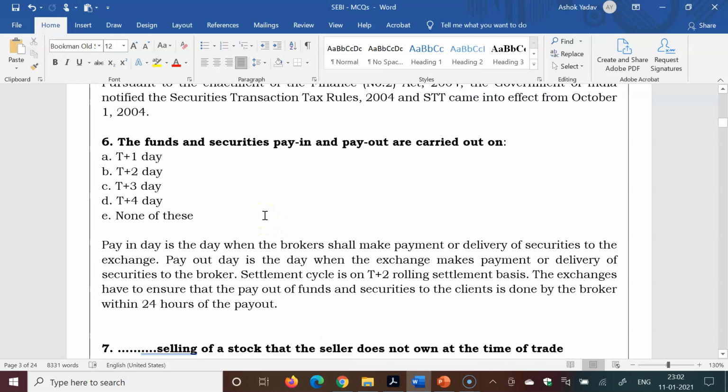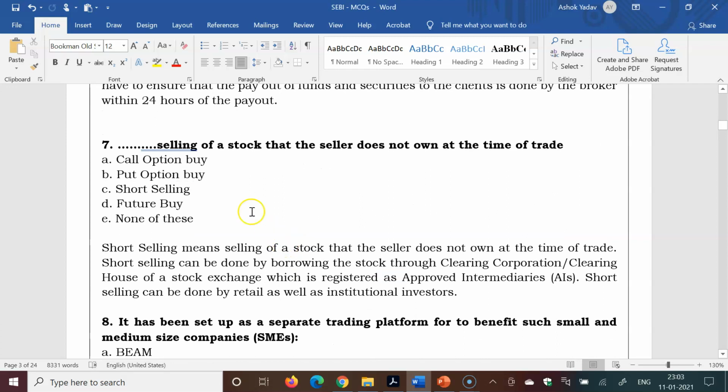The fund and securities pay in and pay out are carried out on T plus 1 day, T plus 2 day, T plus 3 day, T plus 4 day, none of these. So T plus 2 day is the right answer. As per the rules, the settlement cycle is done on T plus 2.